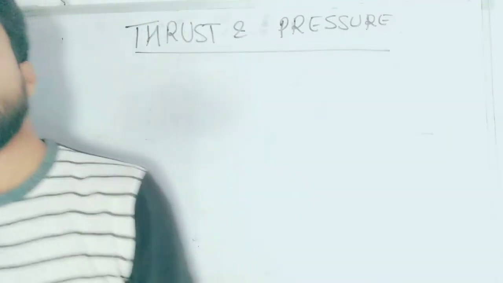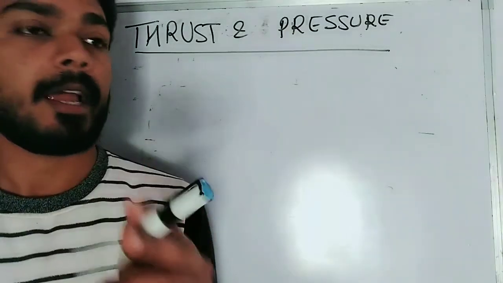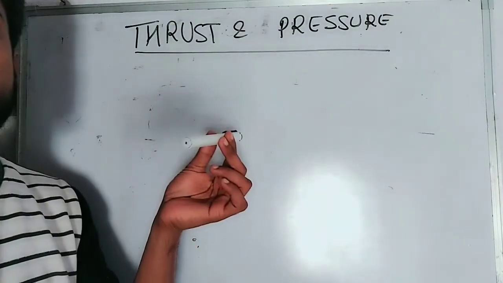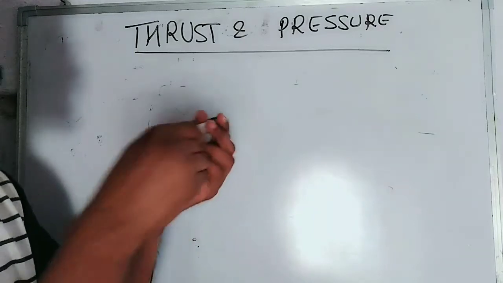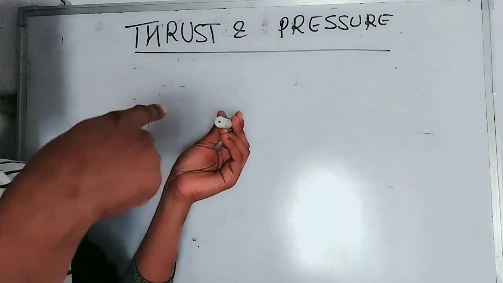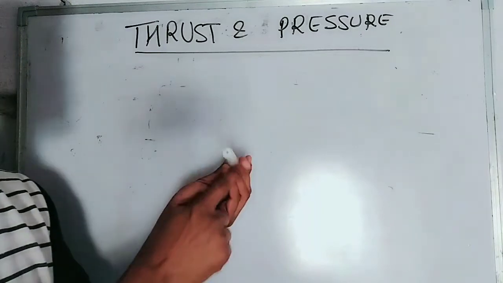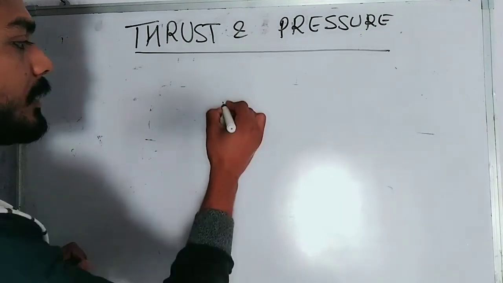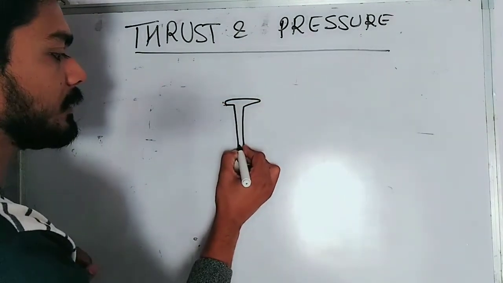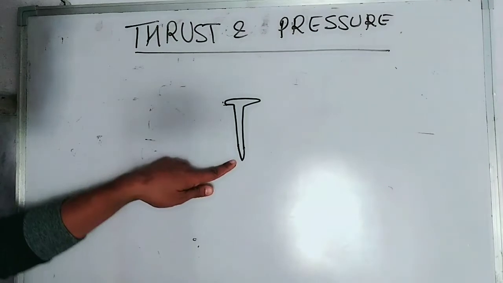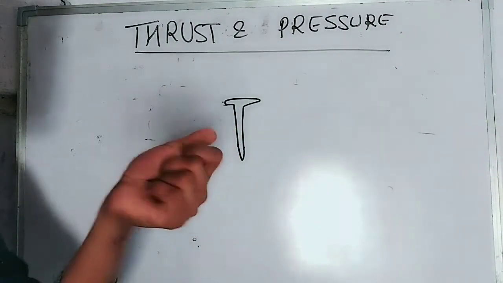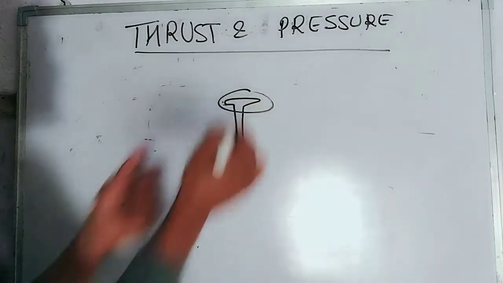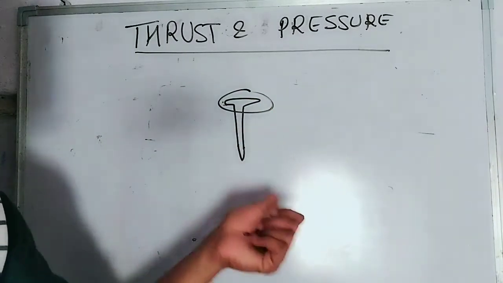Similarly, if you have a nail and you want to put it into your wall, if you put the sharp edge on the wall, it can easily enter the wall. But if you put the back side of the nail, the wider edge, on the wall, it will be difficult to put it inside.